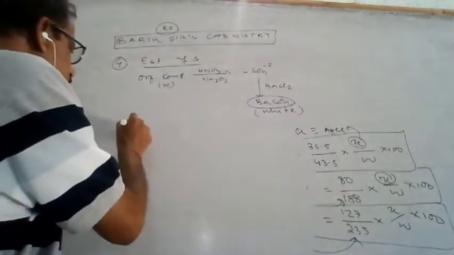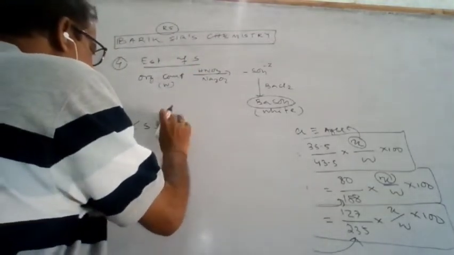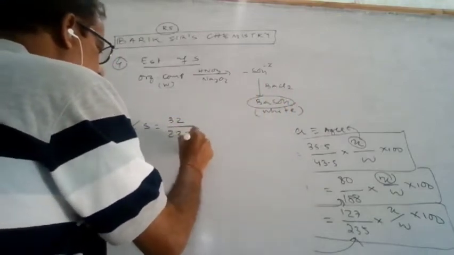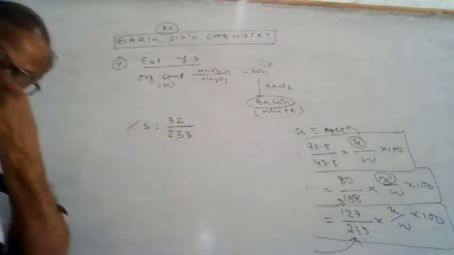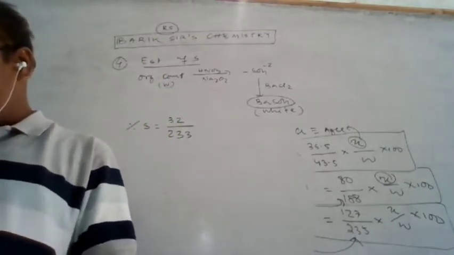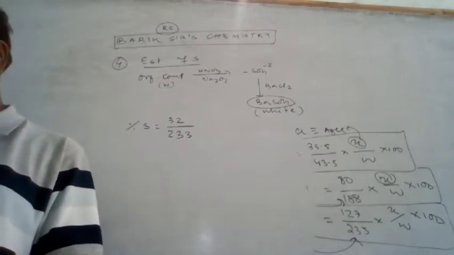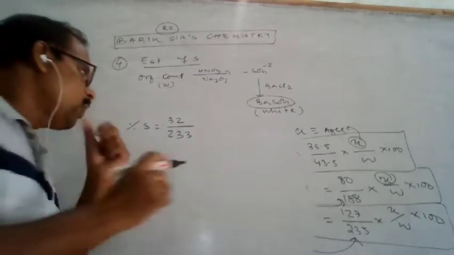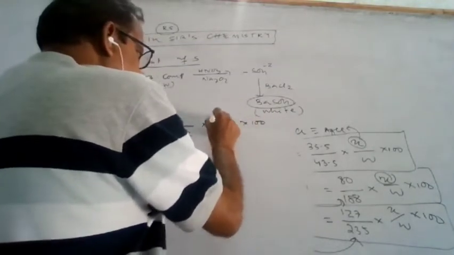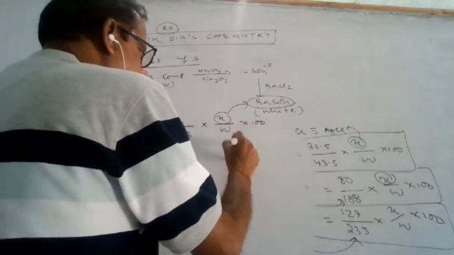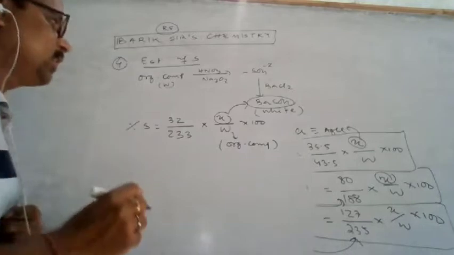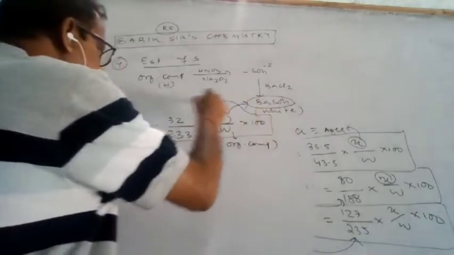So the percentage of sulfur is the atomic mass of sulfur in barium sulfate, one sulfur is there, so 32 by 233, that is the mass of barium sulfate, into X by W into 100. What is X? X is the mass of barium sulfate and W is the mass of organic compound. This way the sulfur is estimated. This is the estimation of the sulfur.